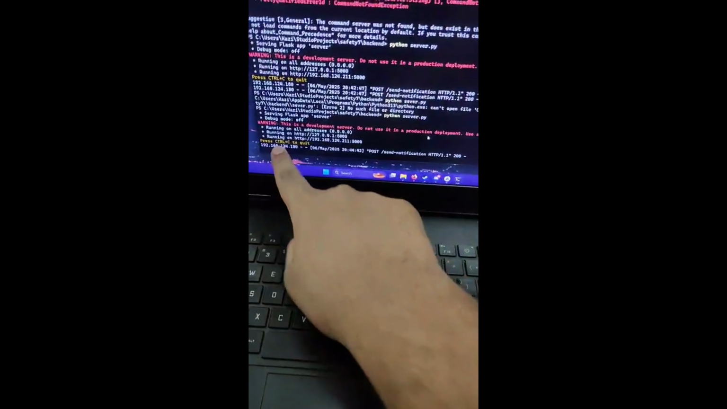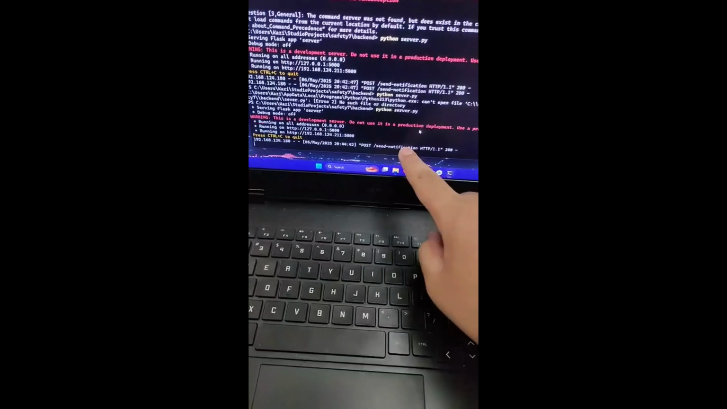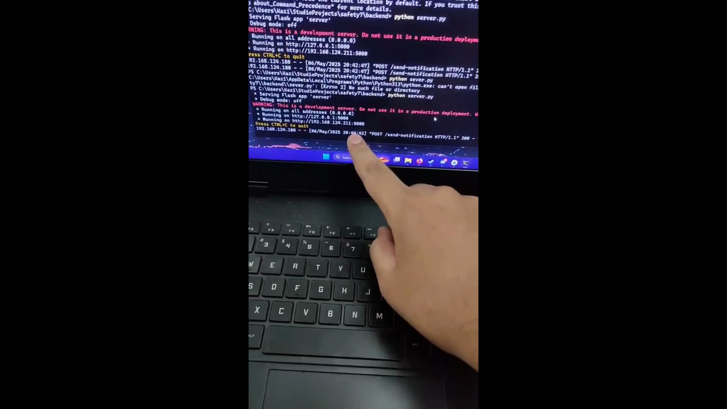And we can see here, this is the server that I set up. The notification did actually send through this server at 20:44:42. That's 44 minutes 42 seconds, and that was the time that it was sent.